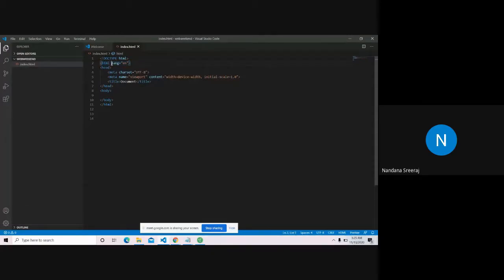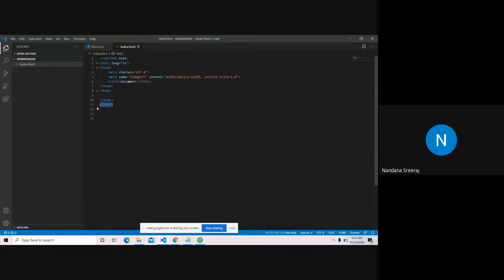And lang is equal to en, meaning by default the language that we are going to use is English. So VS Code gives us the default language English. It's something that you give inside a tag. This thing is called an attribute. So this is a default attribute. See, I have not typed anything, it's something that I got by default. So by default, the language is English. So I've started the HTML code.